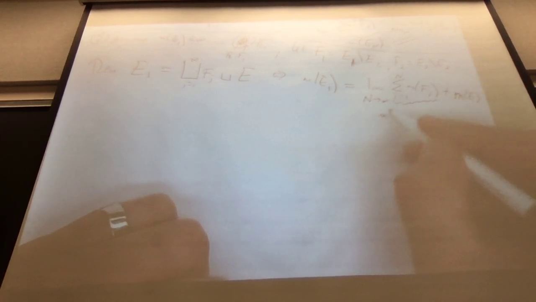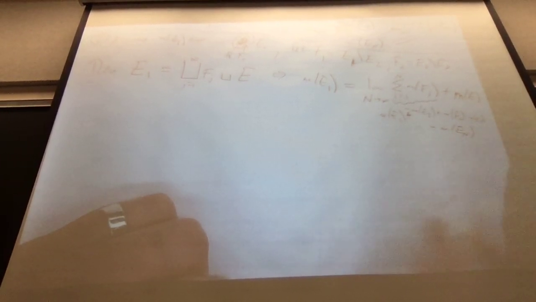So this is the measure of E1 minus the measure of E2, plus the measure of E2 minus the measure of E3, all the way down to minus the measure of En. So everything telescopes except the first term and the last term.